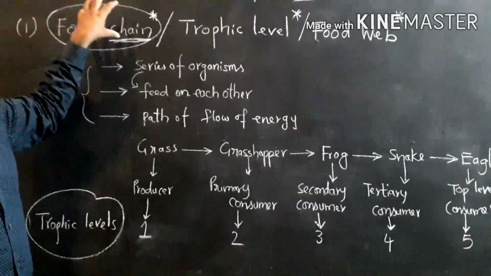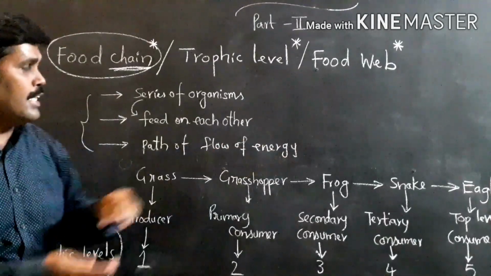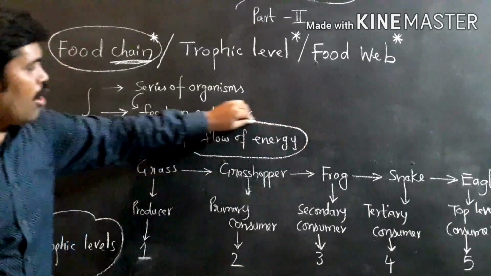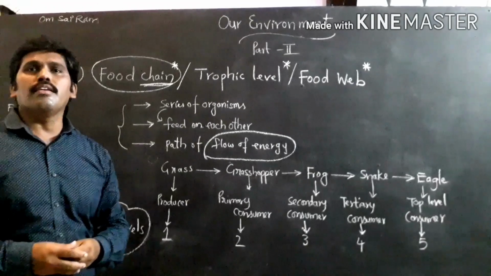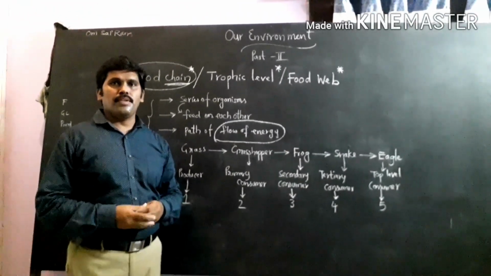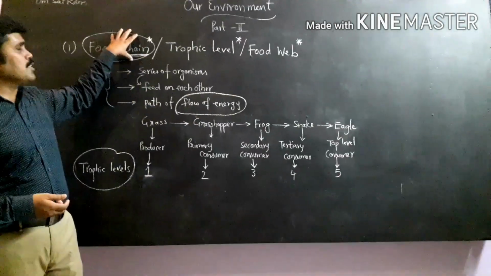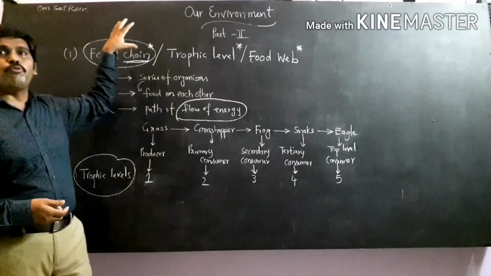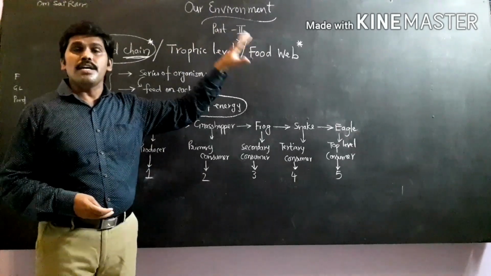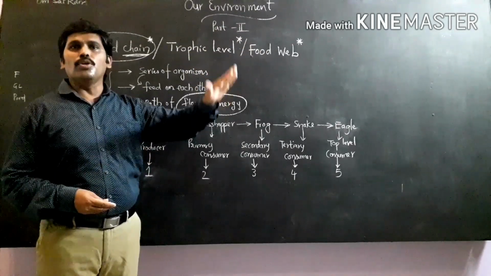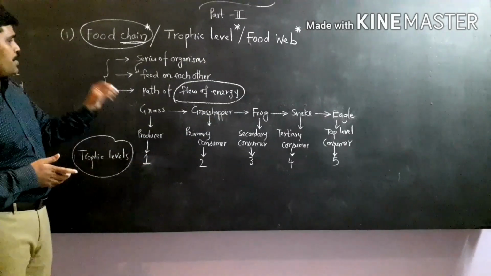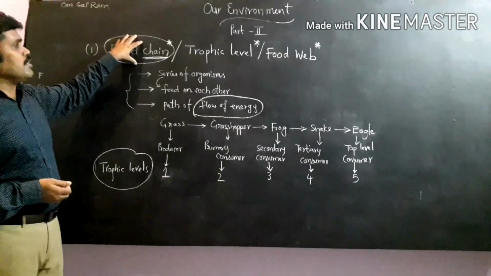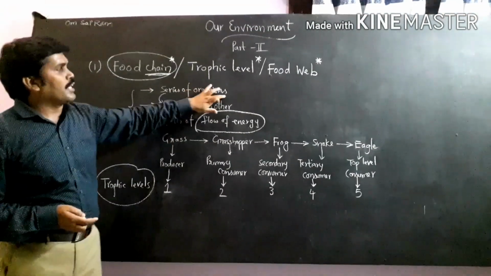Through the food chain, what is happening? There is a flow of energy from one organism to another organism. Clear? Understand, children? So this is the food chain: a flow of energy from one organism to another organism, and it consists of a series of organisms.